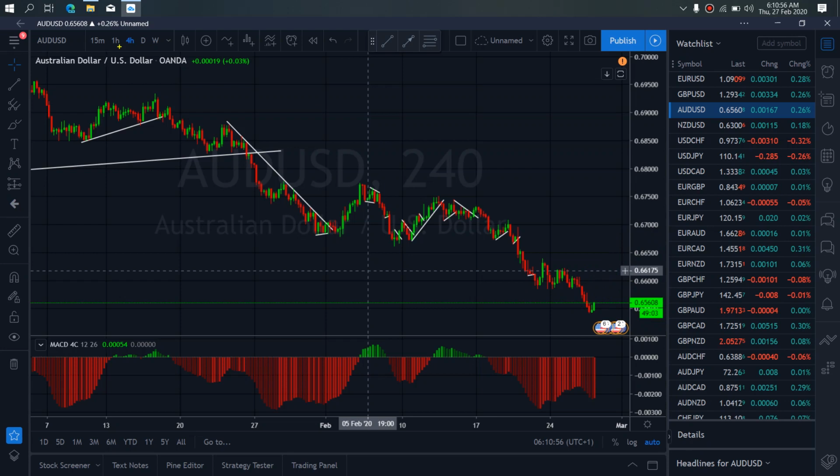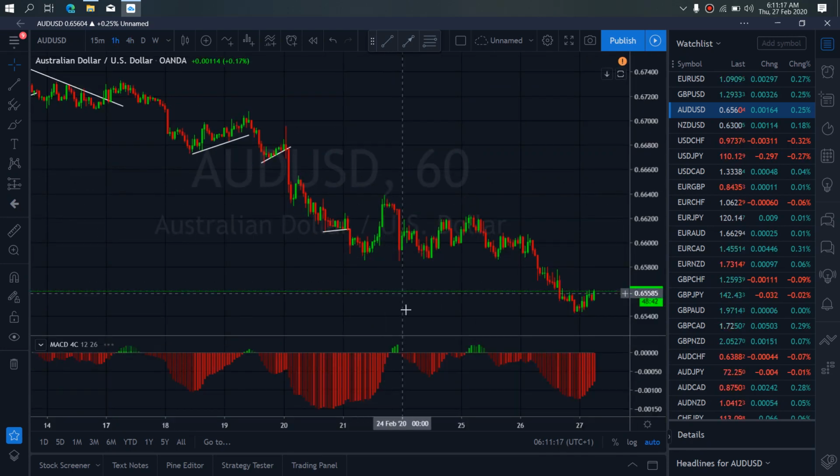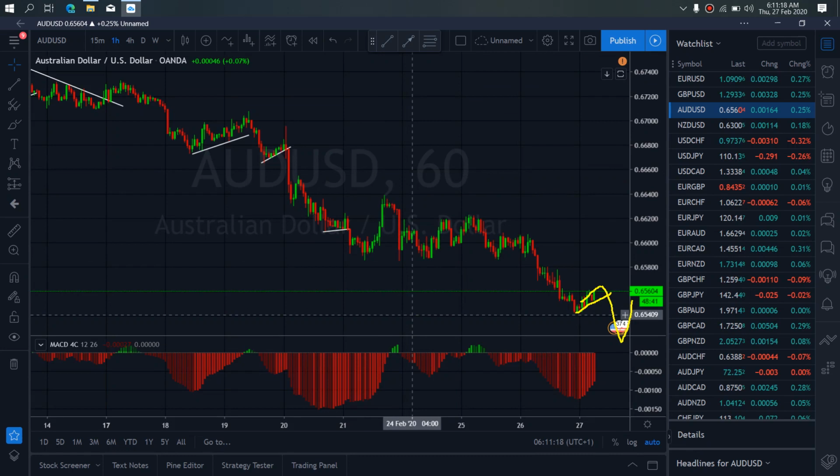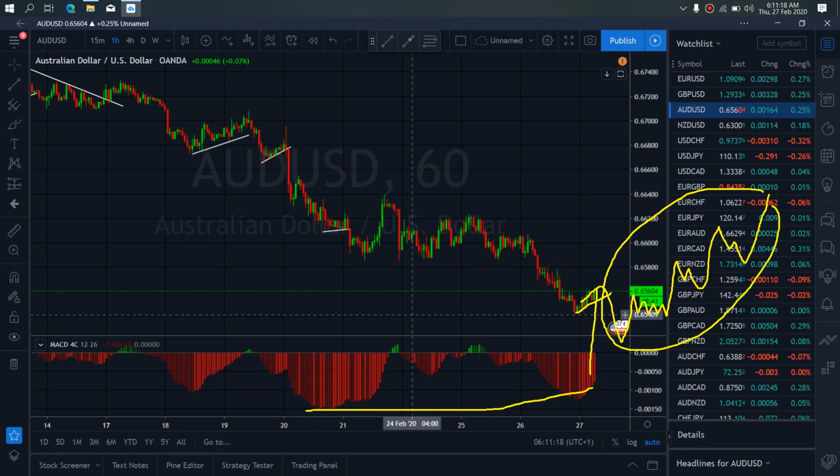We zoom to 1-hour time frame on Aussie dollar. On the 1 hour, at present, this looks like a correction for one more drop. Interested in the pullback up and correction to give us buys to the upside. That's what we are looking for on Aussie dollar. If we continue to drop, we ignore. So you see once more with the divergence here that this up move will soon start.